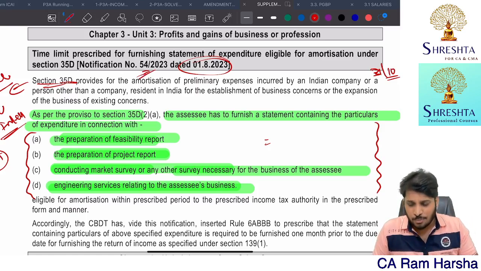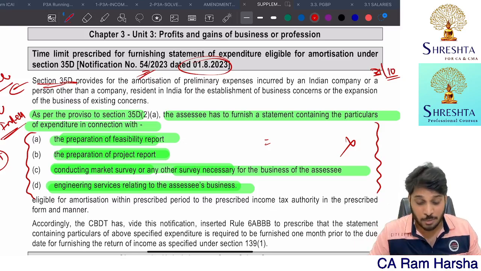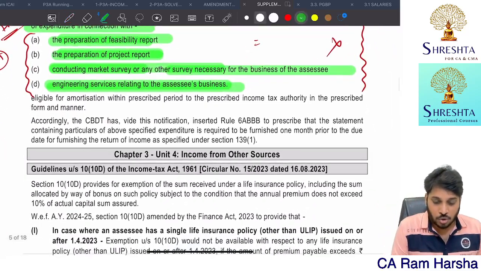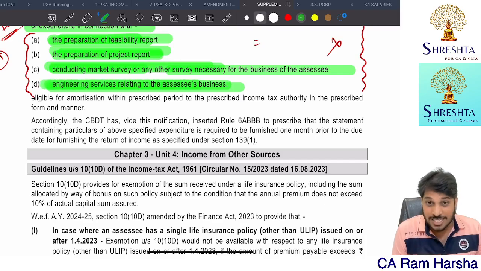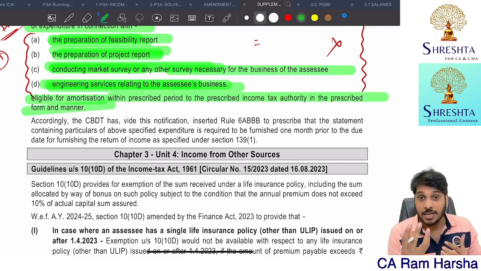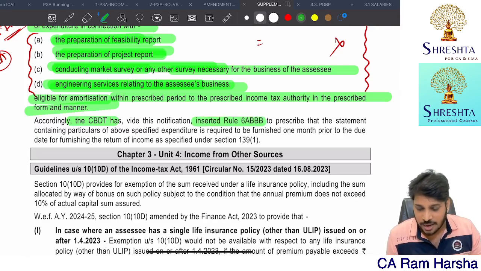Technically speaking, from the exam point of view, not a big deal. This is not a big or important amendment at all. So in PGBP, this is not an important amendment, but it is covered in the supplementary material. Only if you submit all these statements, you are eligible for amortization within the prescribed period. You are eligible to claim 5 installments deduction only when you give this information to the department. So accordingly, the Central Board of Direct Taxes has inserted Rule 6ABBB to prescribe that the statement containing particulars of the above expenditure is required to be furnished 1 month